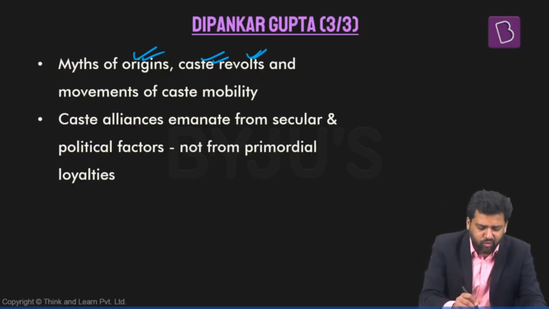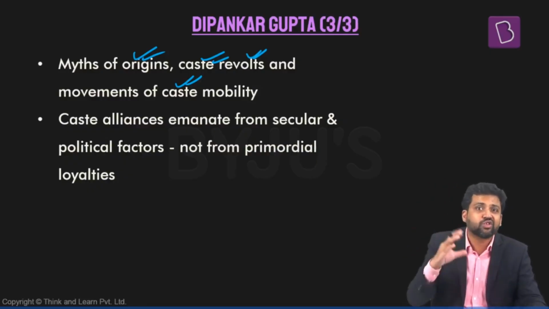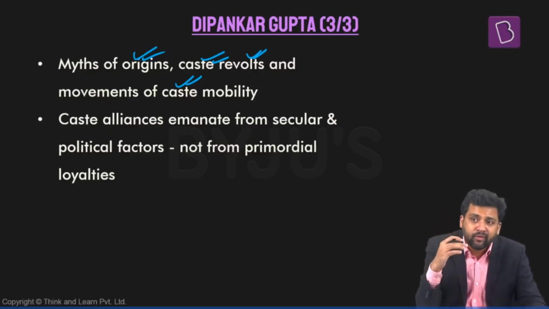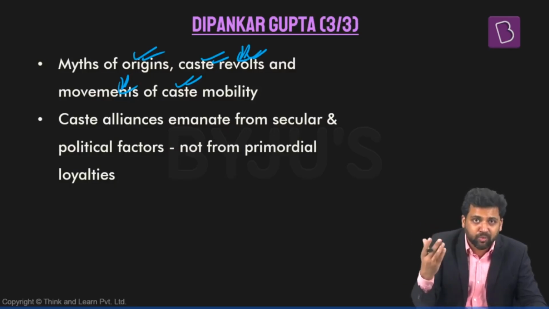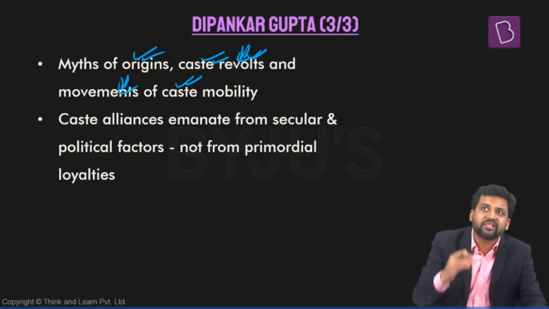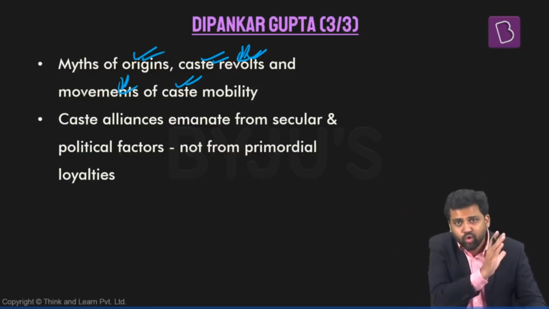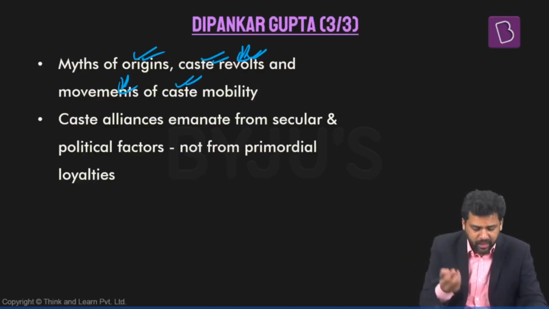There are different kinds of caste revolts. There are different kinds of movements for caste mobility. Which also implies that you do not have that uniform stratification throughout the length and breadth of the country. Because in many places, different castes would have tried to change their caste position. They would have revolted. There would have been different movements for caste mobility. So in some places, a particular caste might have moved up. In some other places, it might not have. So you do not have that uniform ABCD thing throughout the country.